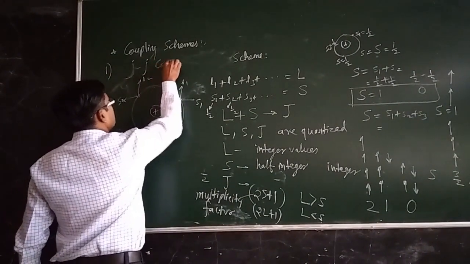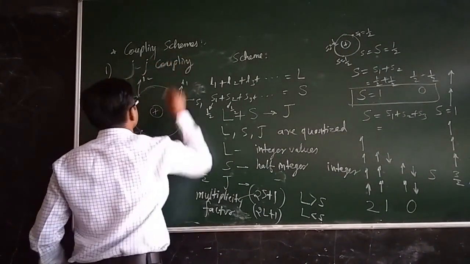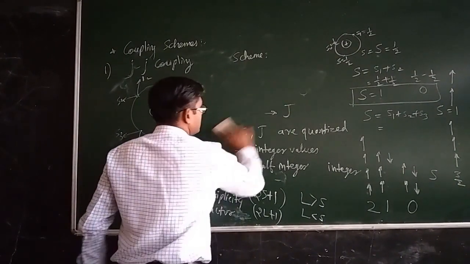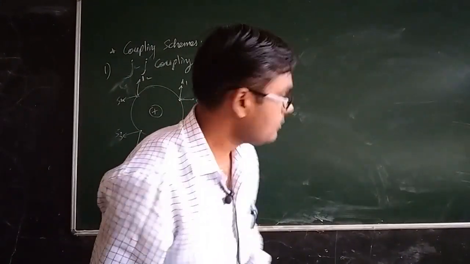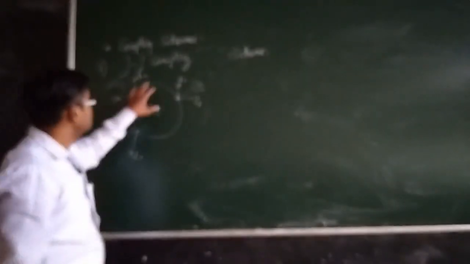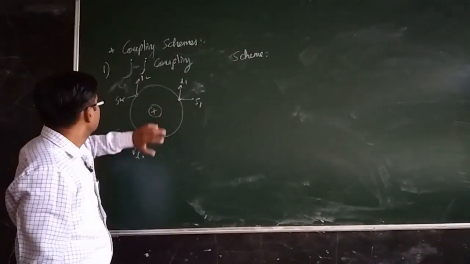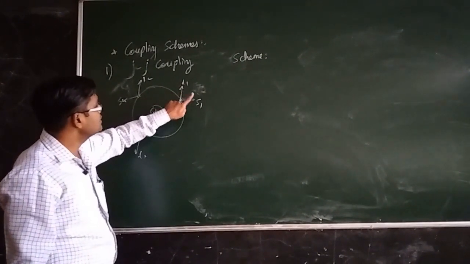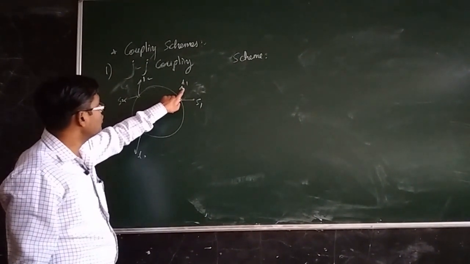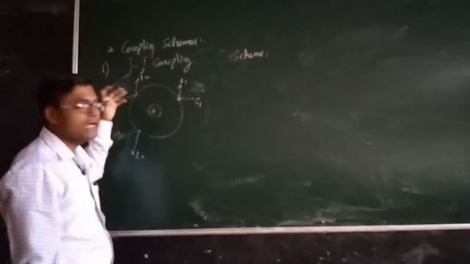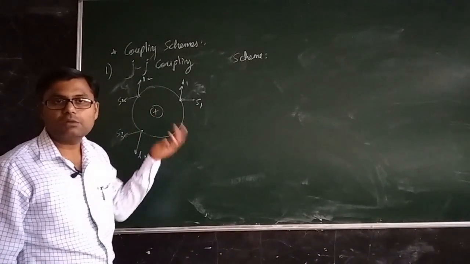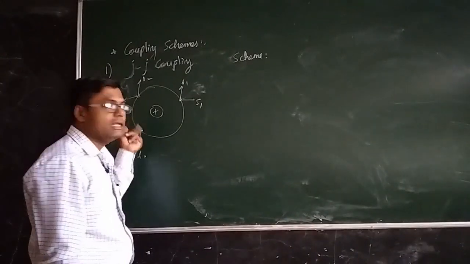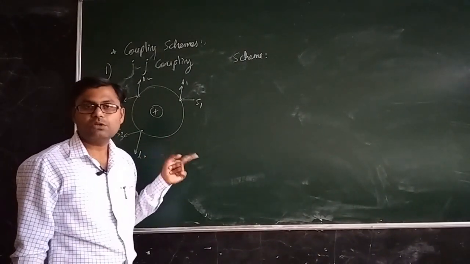JJ coupling scheme. Now what is expected in this JJ coupling scheme? In case of the LS coupling scheme, we have seen that the orbital quantum numbers of every electron will interact first and form the resultant orbital quantum number of an atom, and the spin quantum numbers of individual electrons will interact first and form the resultant spin quantum number of an atom.